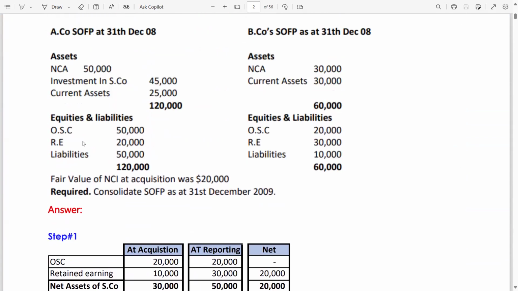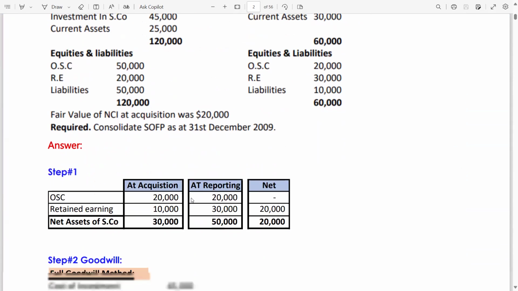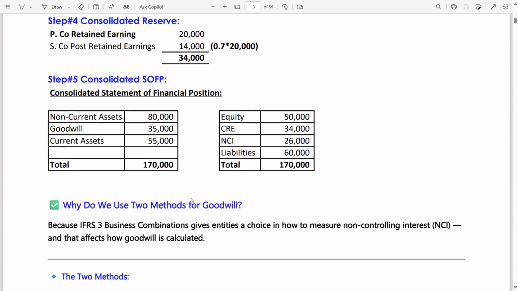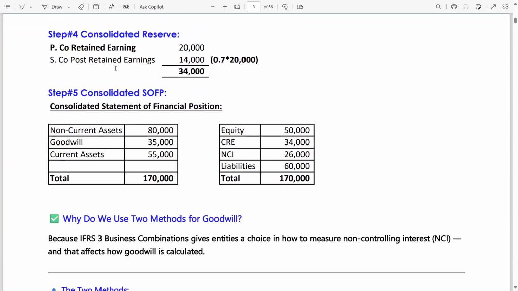50,000. Again, we do not need to include the retained earning of the parent company and subsidiary company in the consolidated statement of financial position. Why? Because these figures have been incorporated in step 4. So we write CRE, consolidated retained earning or reserve, 34,000, calculated in step 4.